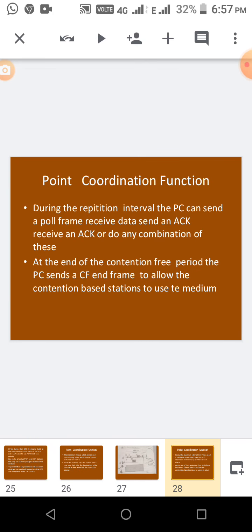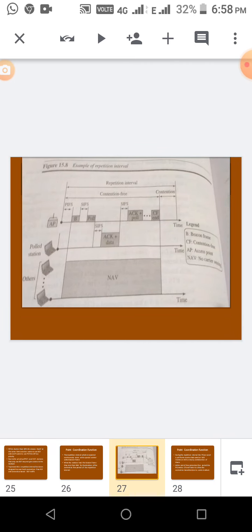Point coordination function. During the repetition interval, the PC can send a poll frame, receive data, send an acknowledgement, receive an acknowledgement, or do any combination of these. So point coordination function can be used in this. In this contention free period, that arrow is given.